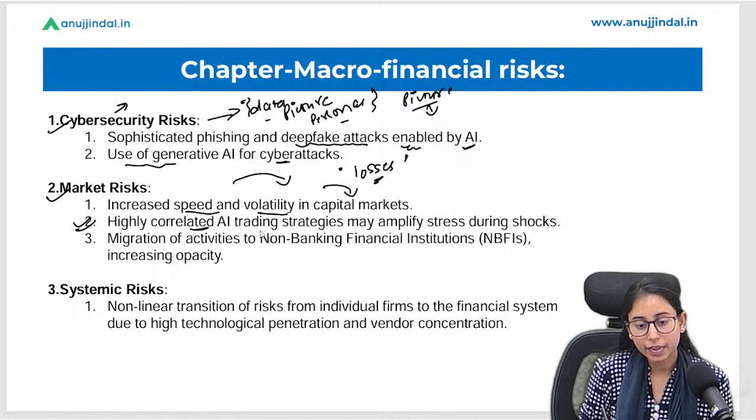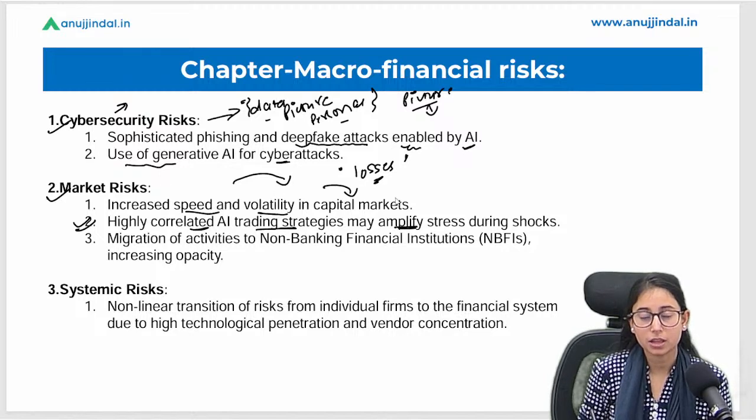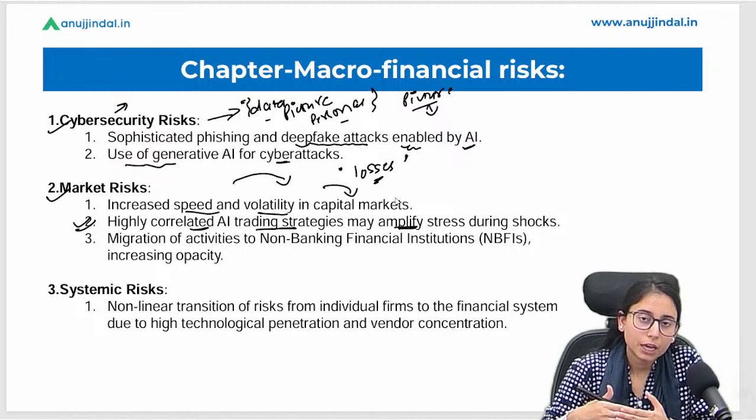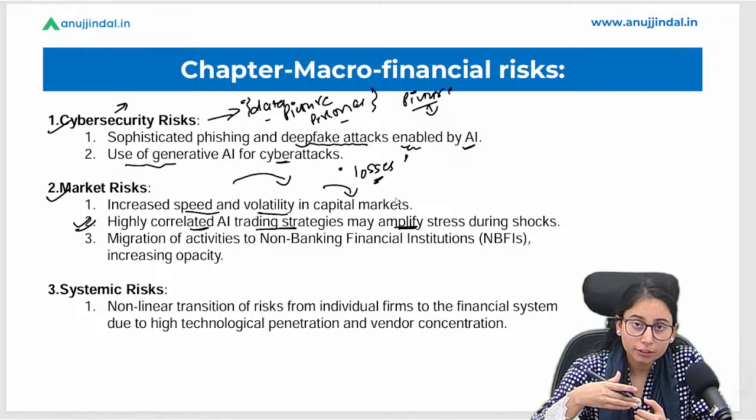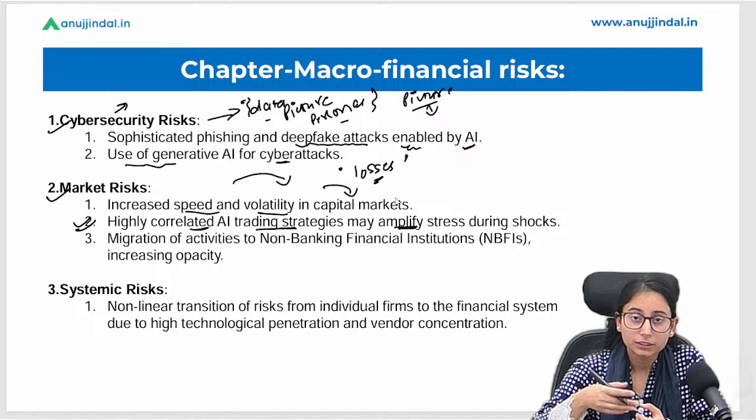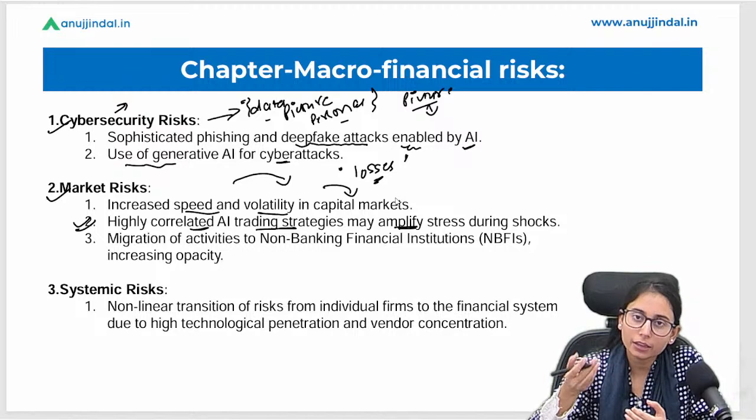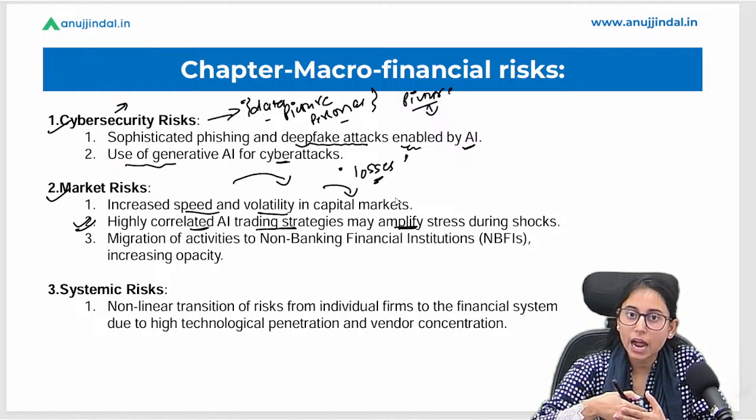Highly correlated AI trading strategies may amplify the stress. Now people are using AI to trade in the market. If AI is giving you trade strategies, the same trade strategies are being given to any other person, which is again very complicated and is a very risky point here.